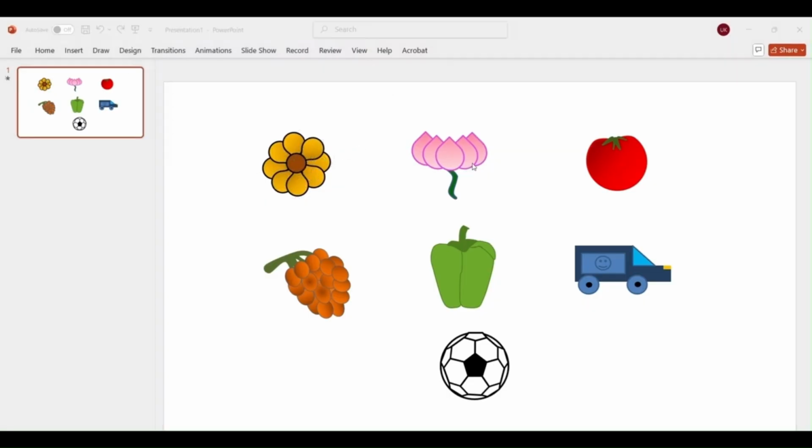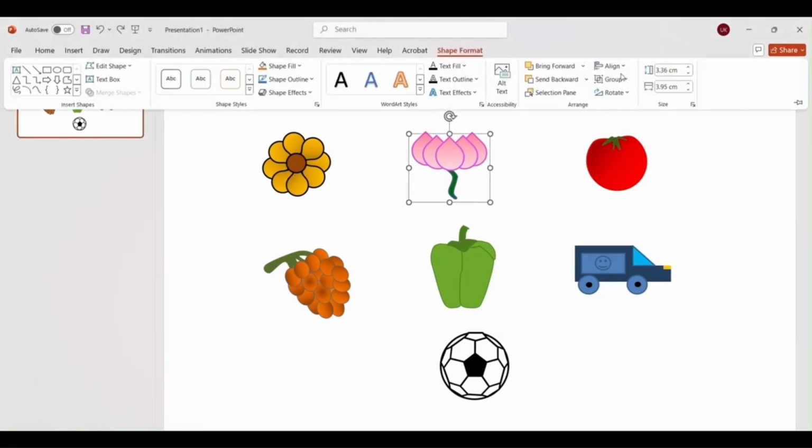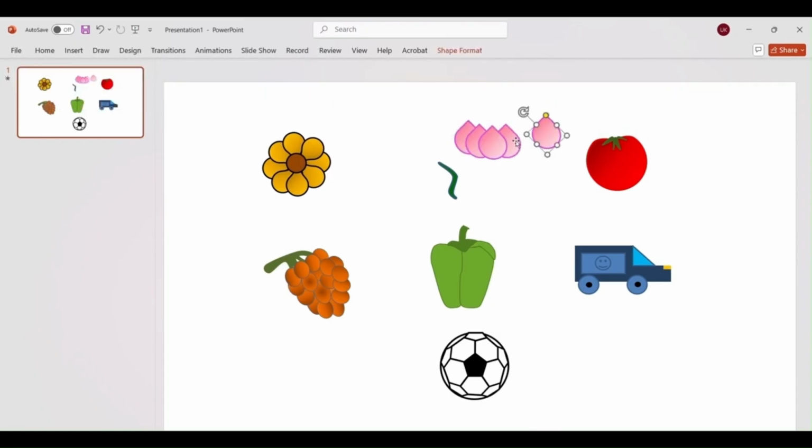Now this lotus flower, here also these petals are made from teardrop shapes. But in this case, the pointed end is pointing outwards. Now if I ungroup and show you, go to shape format, group, ungroup. You have to ungroup because I have grouped it. Ungroup, and then you can see one by one, these are all teardrops. Now I'll reposition them and group them.